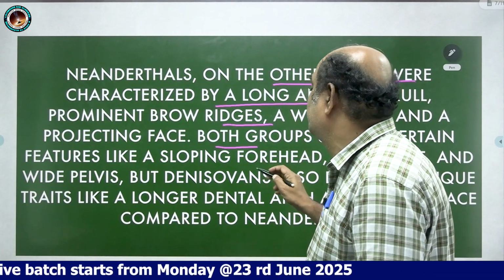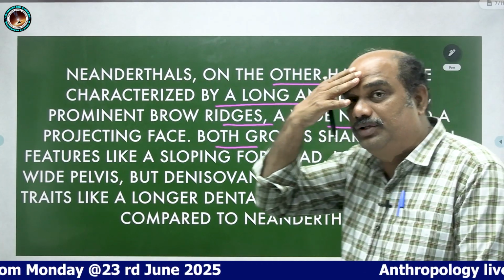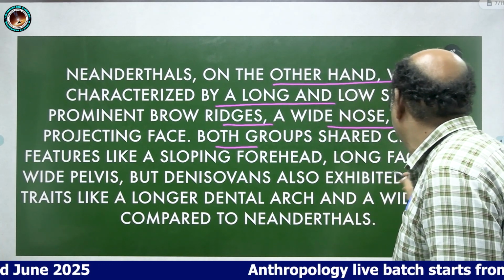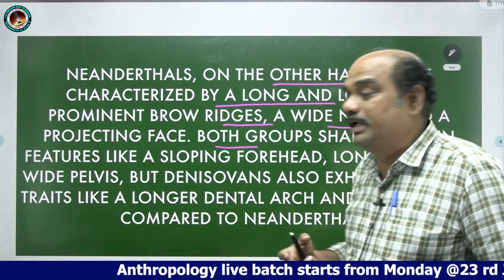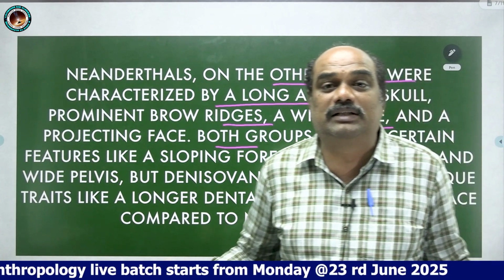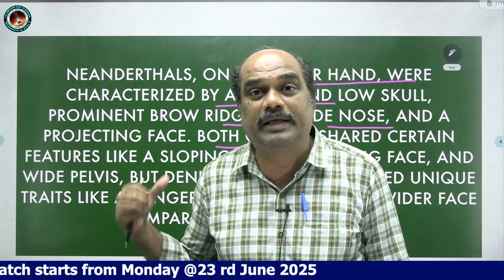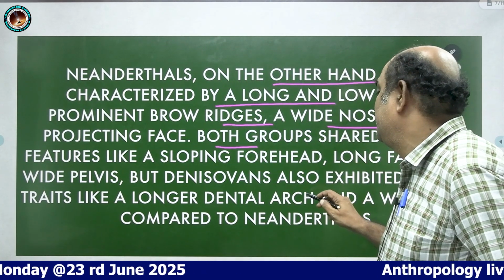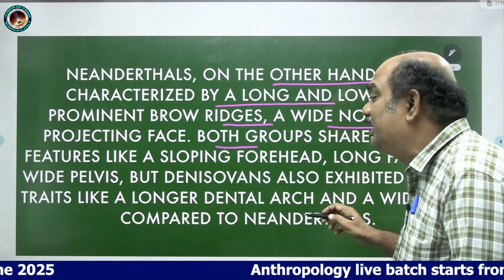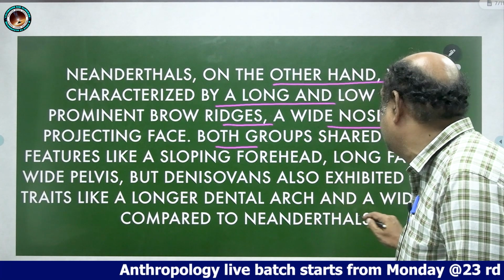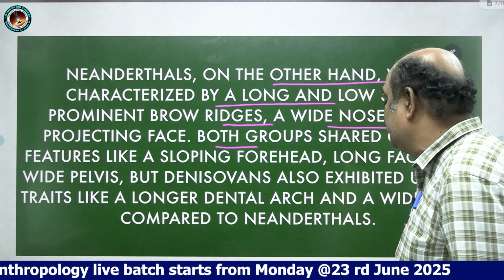Like a sloping forehead. The forehead used to slope. Sloping forehead, long face and wide pelvis. So the pelvis is larger in size, particularly in the Neanderthals. But Denisovans also exhibited unique traits like a longer dental arch and a wider face compared to the Neanderthals.